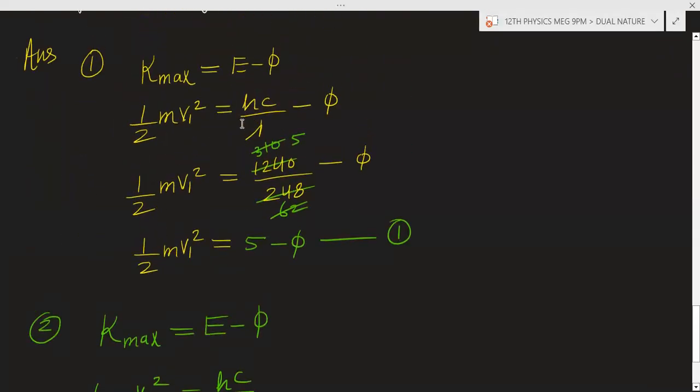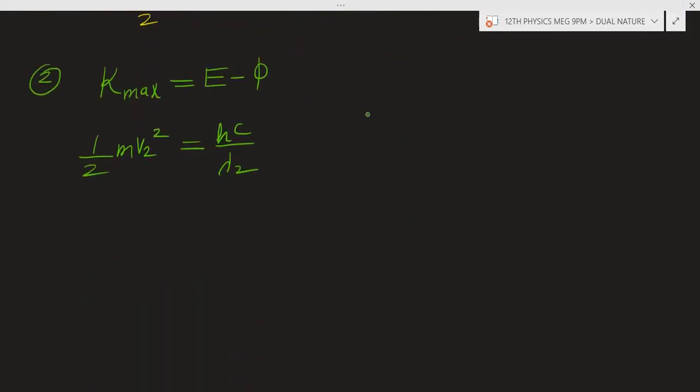This is lambda 1. You can write, lambda 1 is basically given as 248 nanometer. Lambda 2 is given as 310 nanometer.